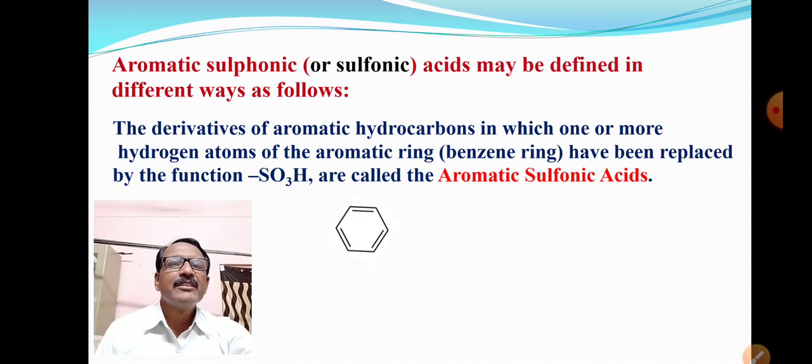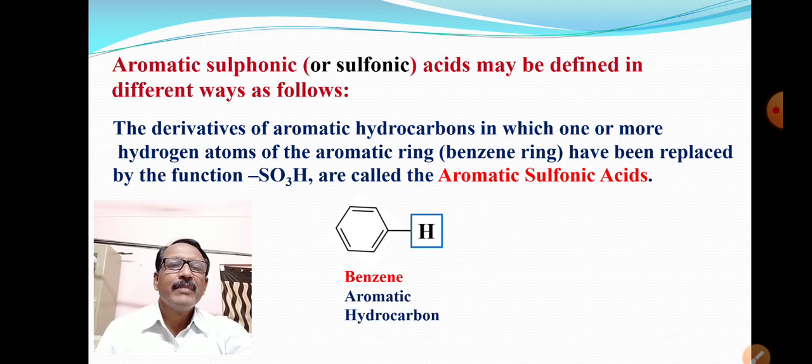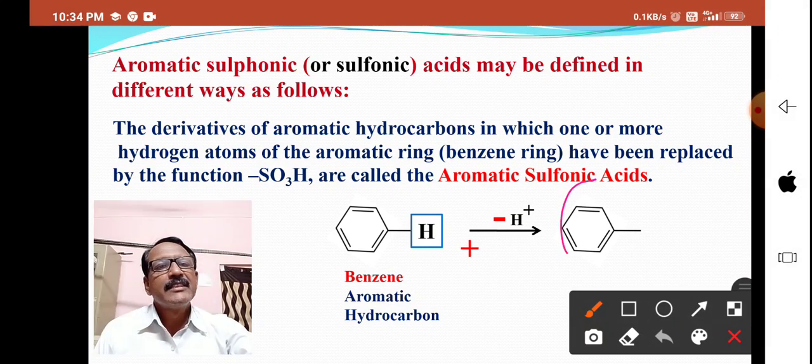See here, this is benzene ring, that is aromatic hydrocarbon. Benzene is one of the examples of aromatic hydrocarbons. Now here one hydrogen is removed in the form of proton, and therefore this is now aryl group, C6H5 phenyl group we can say.